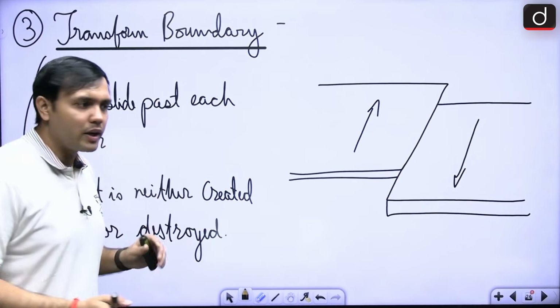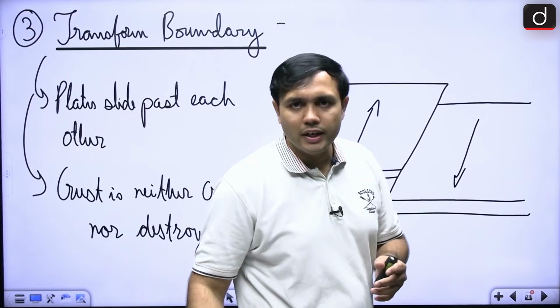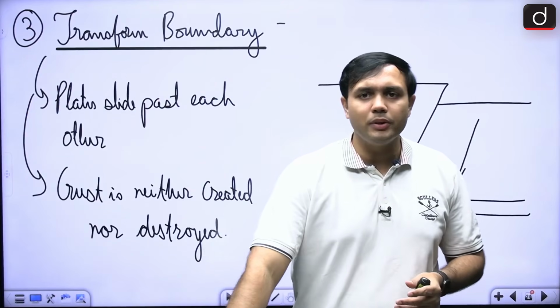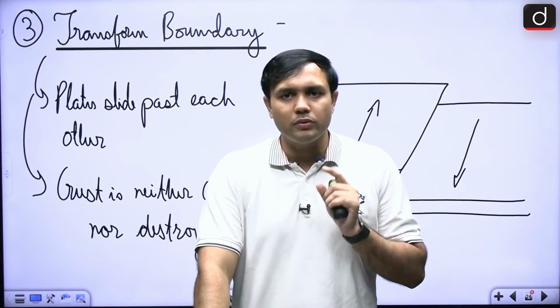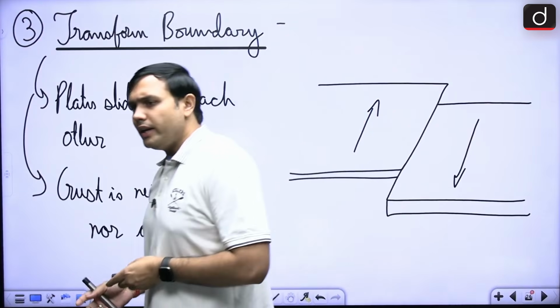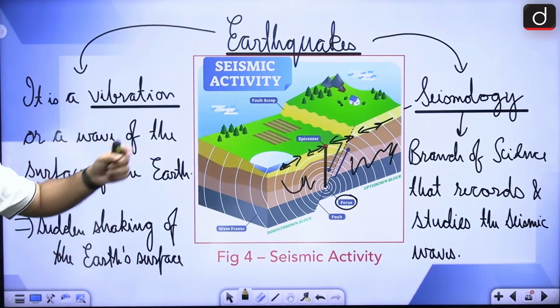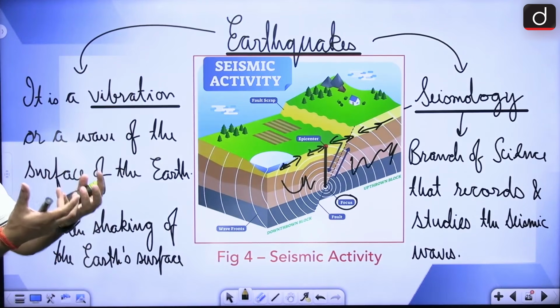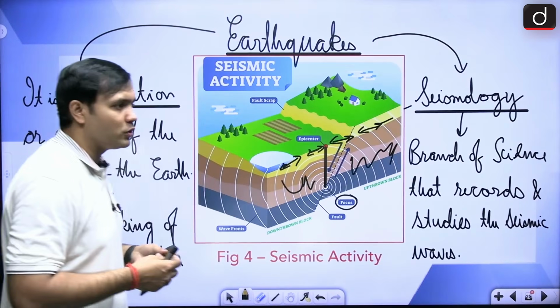Is this clear? Right? Now, if we have a basic understanding about these plate interactions, now we can move towards the particular section that is related to earthquakes, right? Because that is one of the most important aspects with respect to plate boundary interactions. Now, in case of earthquakes, what are some of the basic things that you know? So, what kind of activity is it? So, here it is a vibration that is being caused, right?